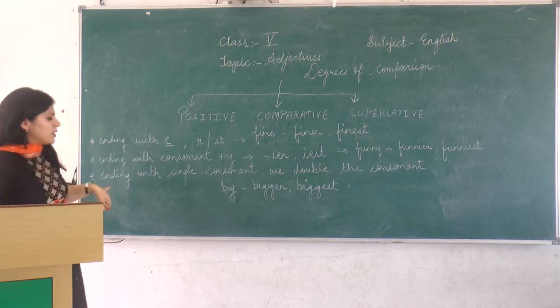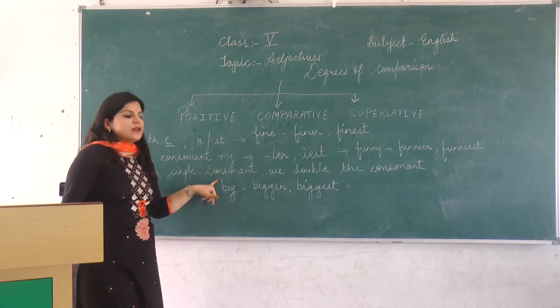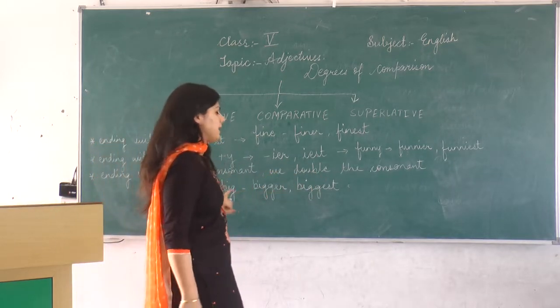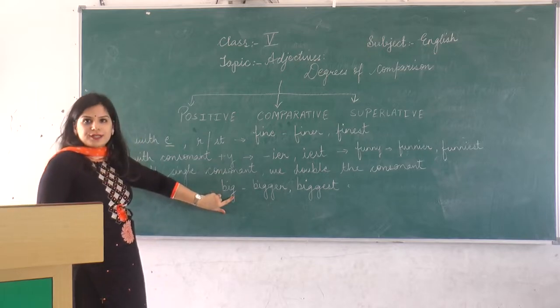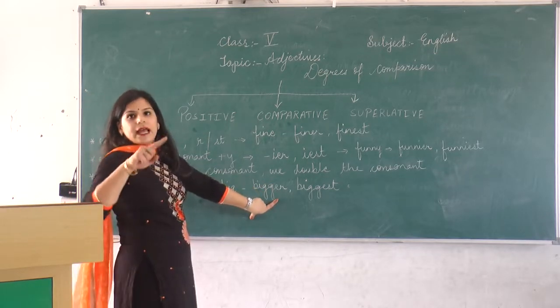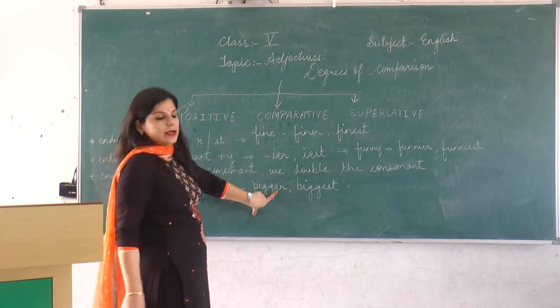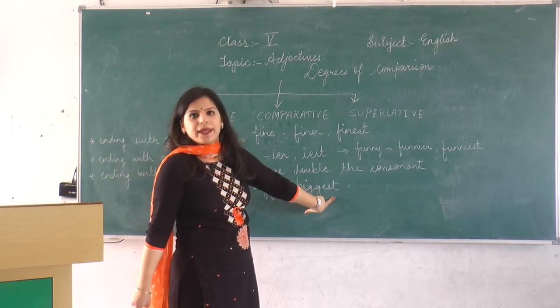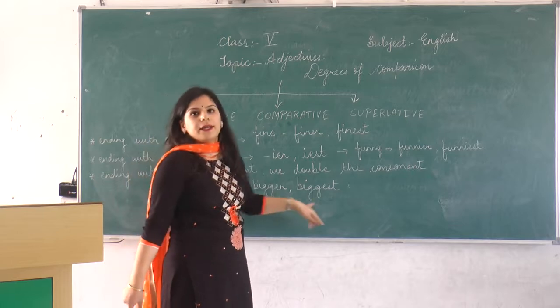Third is words ending with the single consonant. We double the consonant. Like here, there is only one consonant, that is G. So our comparative will be, we'll add double G and ER, and it will become bigger, and double G and EST, biggest. Big, bigger and biggest.